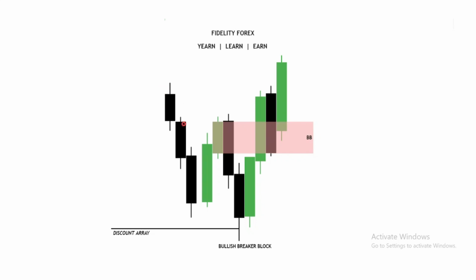One, there would be a sweep of liquidity. Which side is there? Sell side liquidity. The market swept liquidity here, rallied up, broke an OB, which is an order block, and retraced. So we have what?